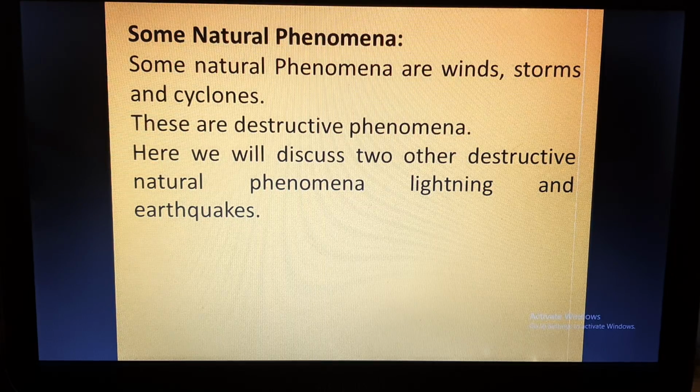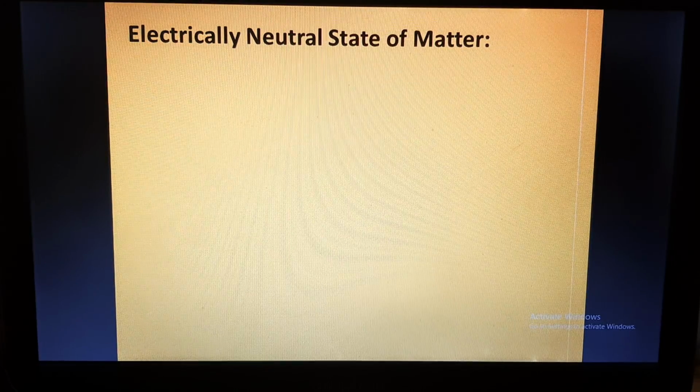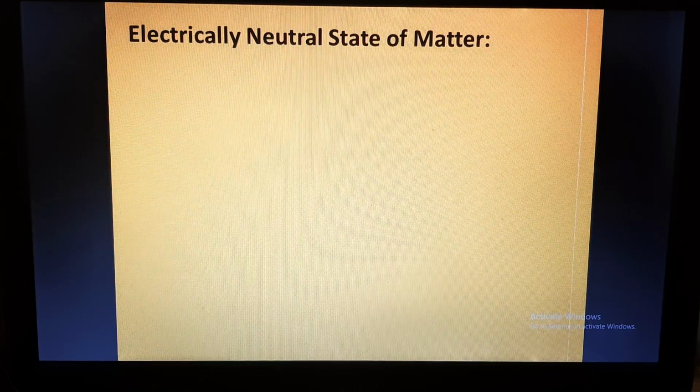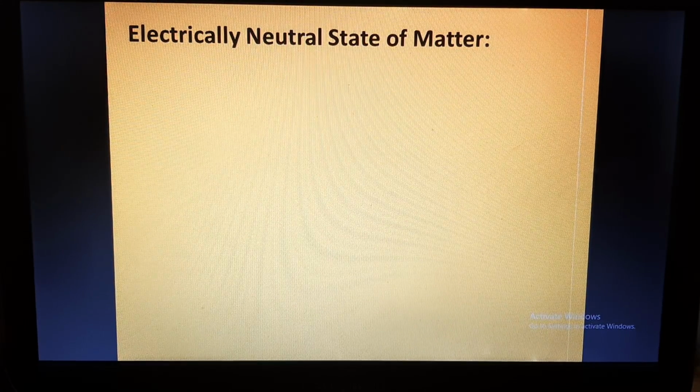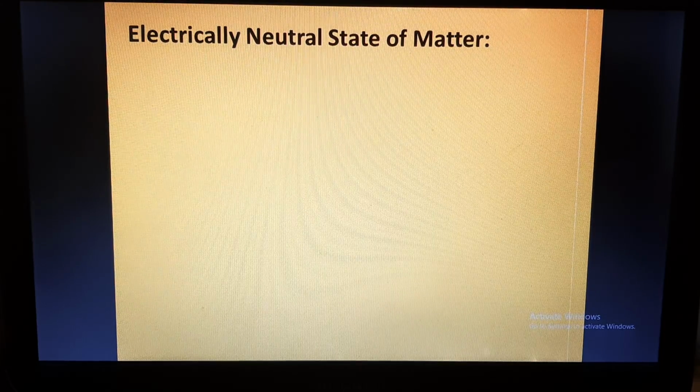So we are going to discuss in this chapter for class 8th two natural phenomena which are destructive, lightning and earthquakes. To understand lightning in a better way, we should know first what is the electrically neutral state of matter.